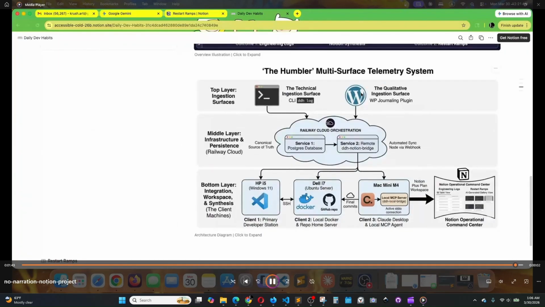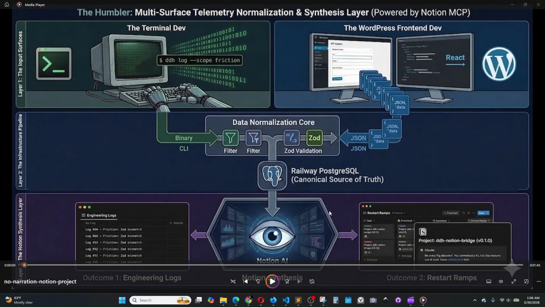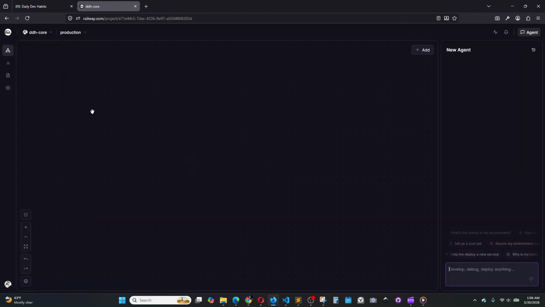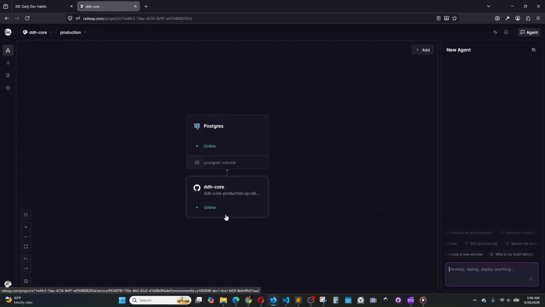So that is what I put together for that video, but there are a couple of gaps and we can take a look at those because you don't get to see the Railway piece, which is right here. We have DDH core, so every time I push a new commit to this DDH core, it's going to deploy on the main branch. So any change to the main branch updates this automatically.